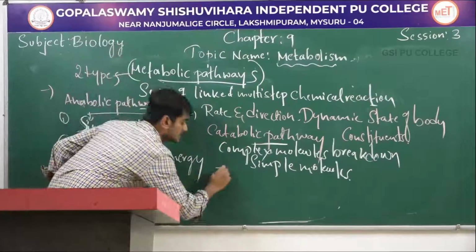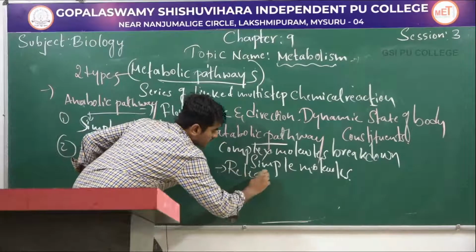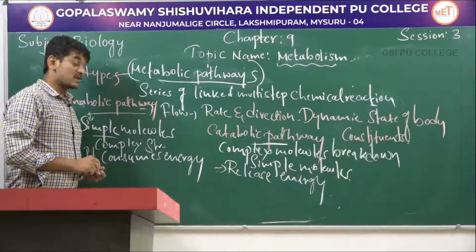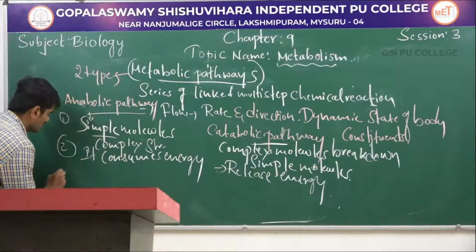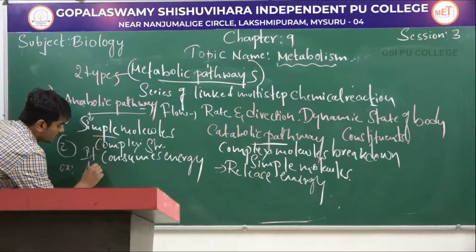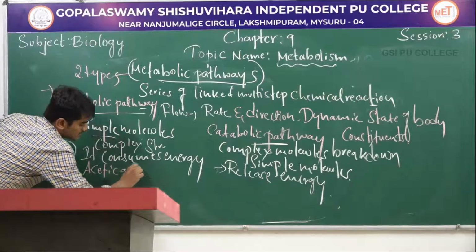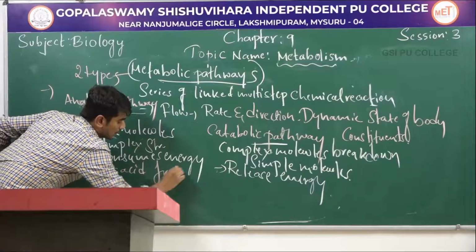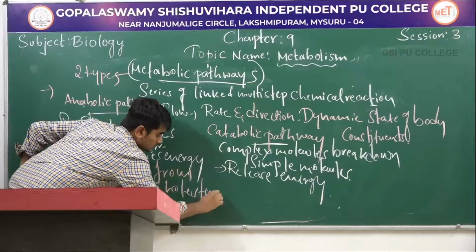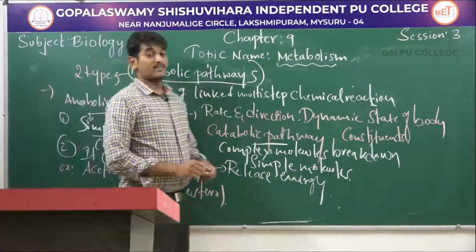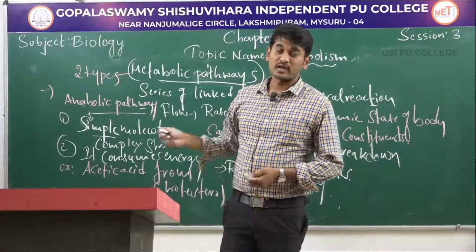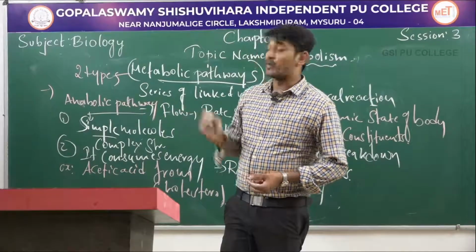In the catabolic process, it releases the energy. Example for anabolism: formation of acetic acid from cholesterol, and assembly of amino acids in proteins and the photosynthesis process. So these are all examples for anabolism.